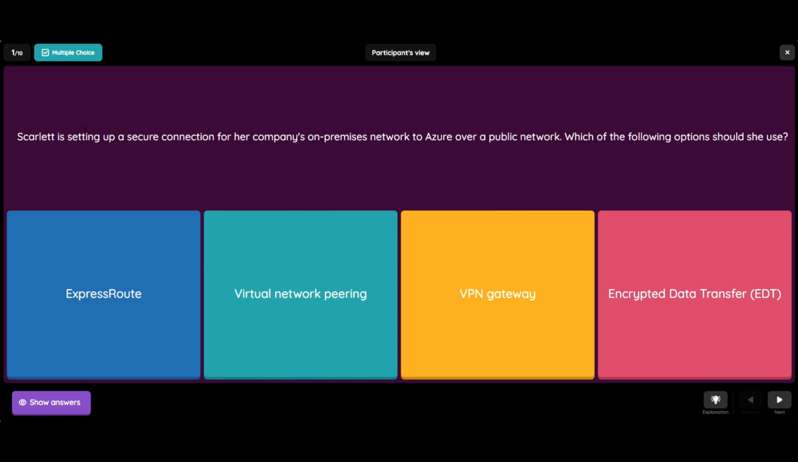Question 1. The first question is: someone is setting up a secure connection from our company's on-premises network to Azure over a public network. Which of the following options should she use? First is ExpressRoute, second is virtual network peering, third is VPN gateway, and fourth is encrypted data transfer, EDT. So let's see the correct answer.